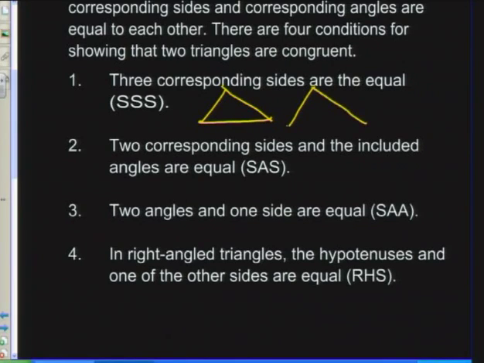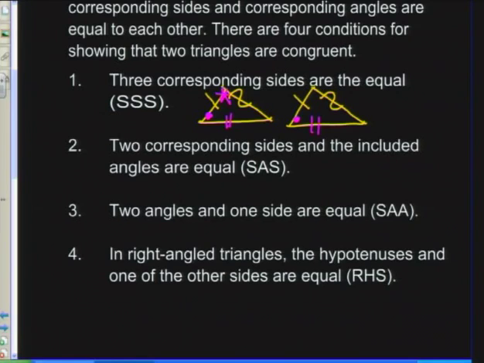Very difficult to draw them exactly alike. So the corresponding sides will be the same lengths. And the corresponding angles will be the same size. So this angle will be the same as that angle.